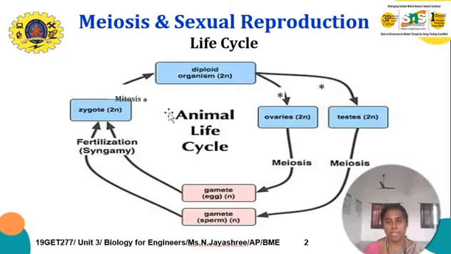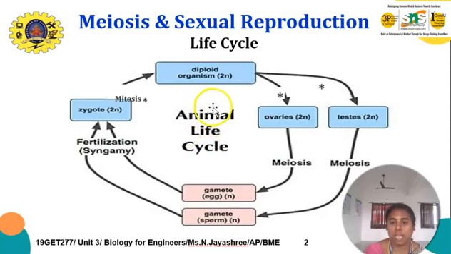So meiosis is applicable for plant cells. Is it right? No. It is applicable for animal cells, that is human beings. Whereas mitosis is applicable for plant and animal cells, meiosis is applicable for human beings. So this first one is diploid organisms, and the ovaries are present for meiosis, and the testis is present for meiosis, and gametes and sperm are formed, then the zygote, and fertilization takes place, and finally it goes to the mitosis stage.